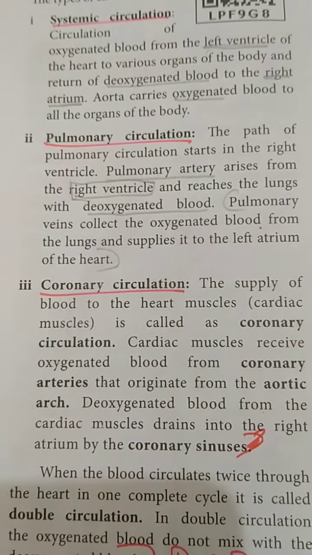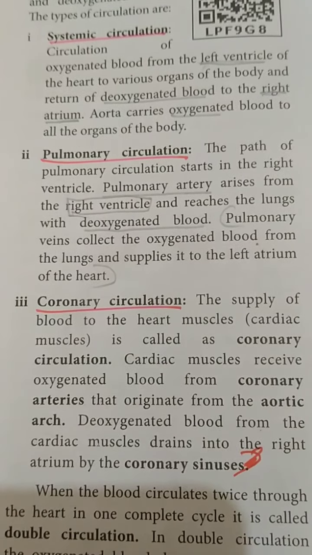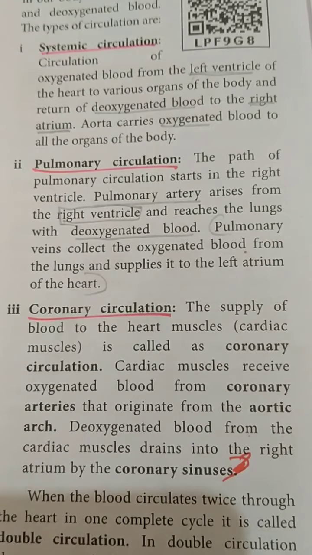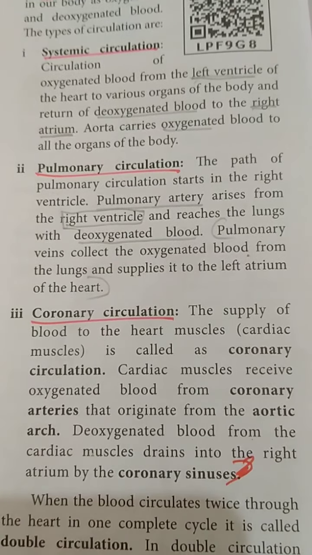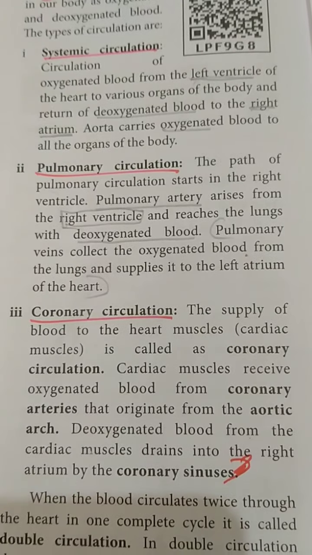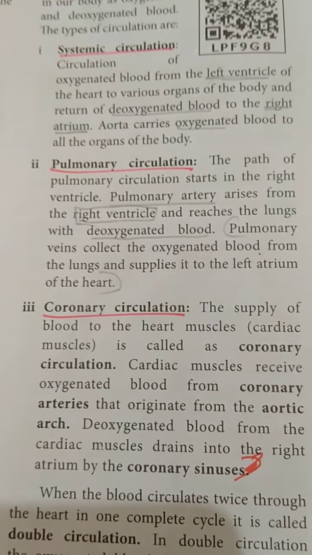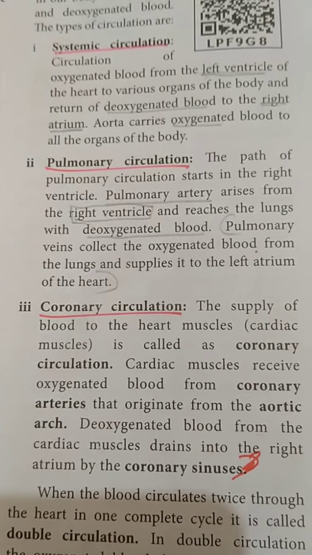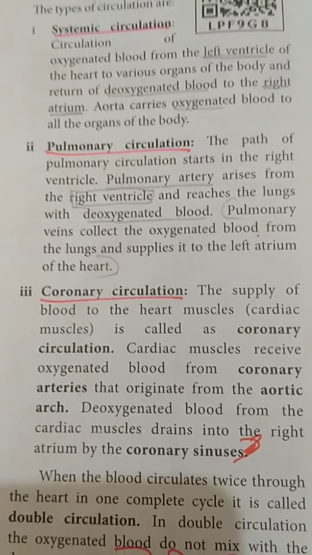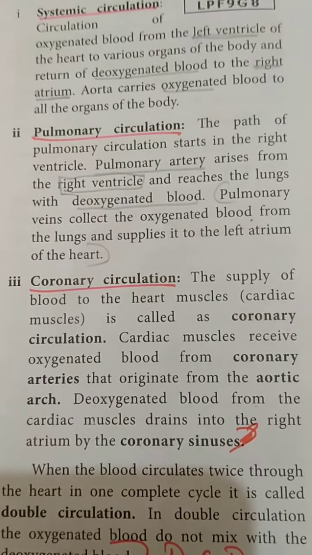I think you all understand. So first you have to remember the pulmonary arteries. It arises from which part? It goes from the right ventricle, and where will it reach? It reaches the lungs, and it will carry which type of blood? Deoxygenated blood. And next, the pulmonary veins collect all the oxygenated blood from the lungs, and supply it to the left atrium of the heart.